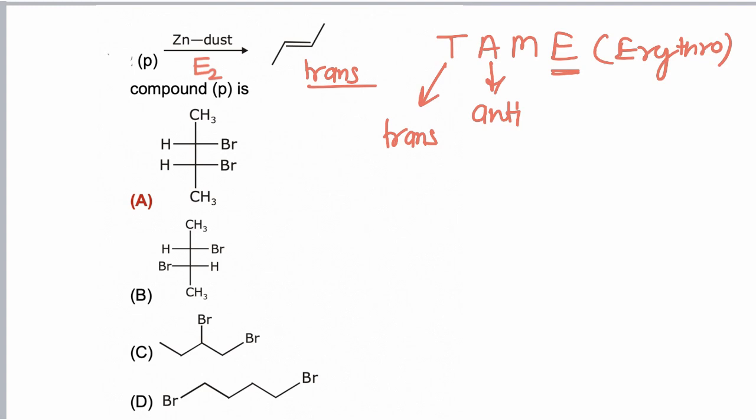So if we have to prepare trans alkene, then we have to take erythro dihalide. Now erythro dihalide is that dihalide which has both Br groups on the same side, and hence option A is correct.